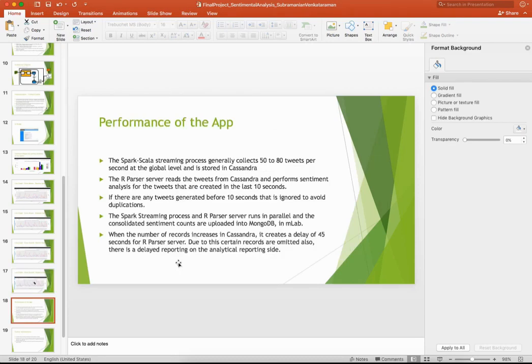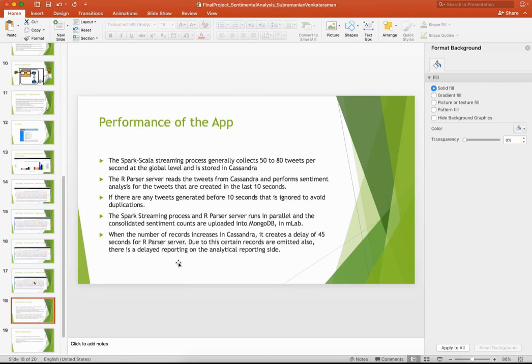The Spark Scala streaming process generally collects 50 to 80 tweets per second at the global level and stores them in Cassandra. In the sense, we are not giving any location while capturing the data from Twitter. We are reading just the specific keywords, Trump and Hillary. So it generates around 50 to 80 tweets per second. Within that, some of them could be positive for Hillary and some of them could be negative for Donald Trump, something like that.